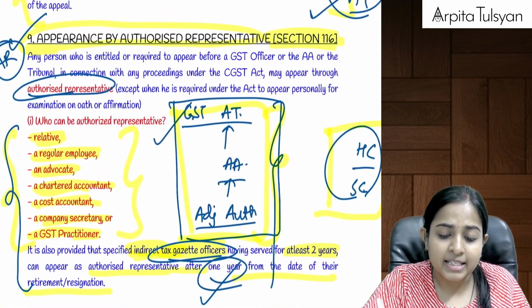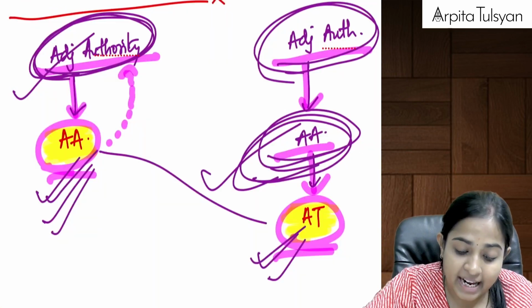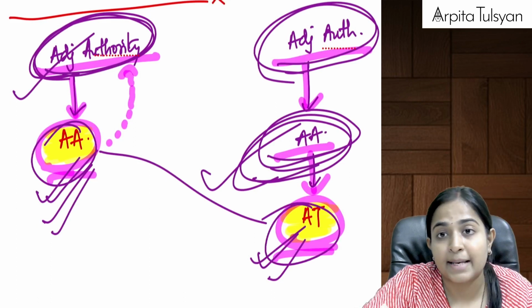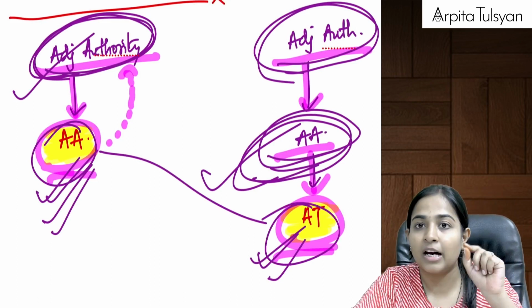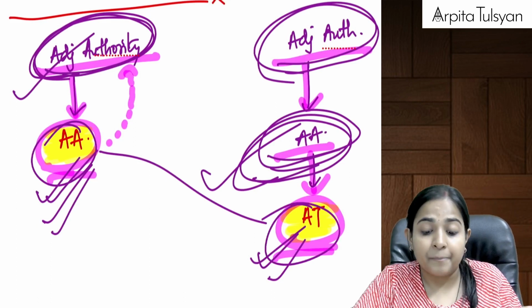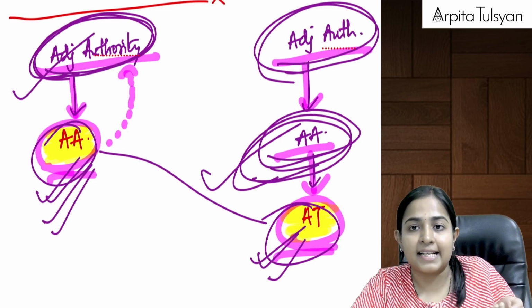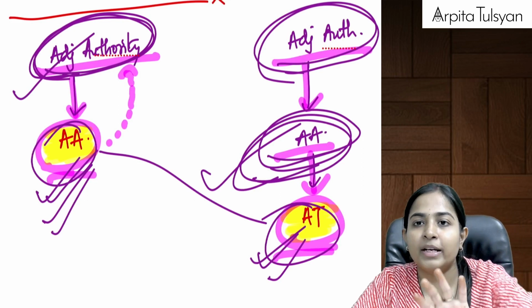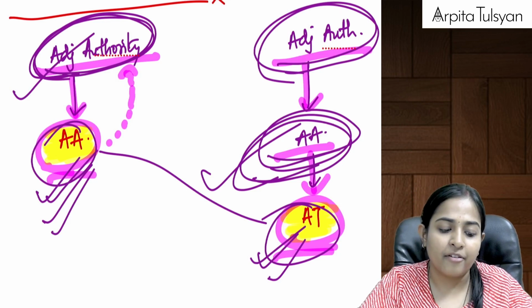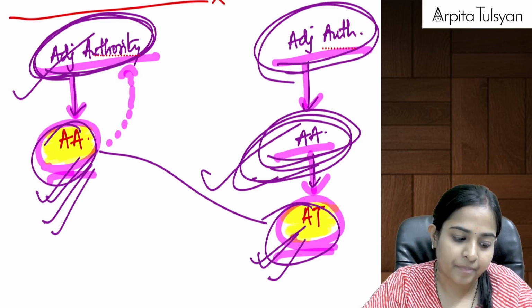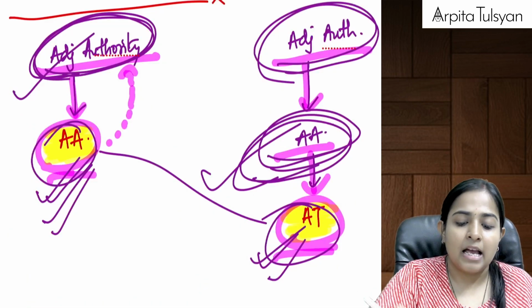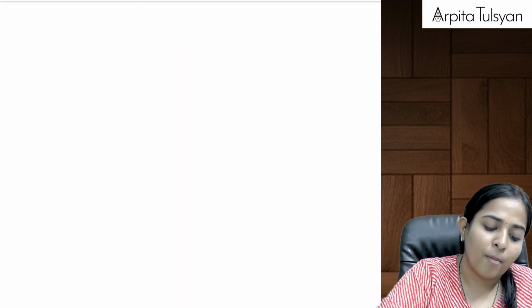Are you clear with this? And whenever, yes, now whenever the AA or AT is accepting this new evidence, they will make a note of it in writing, and the respondent, that is the opposite party, should also be given an option to check those witnesses, documents, etc. Are you clear till here? Yes. Okay. Now, one more point here, common point.